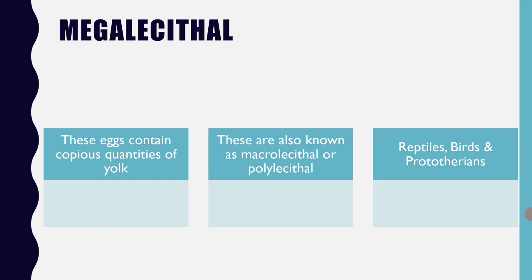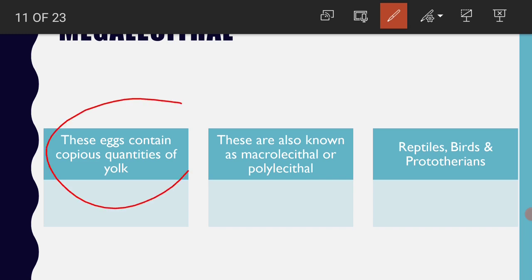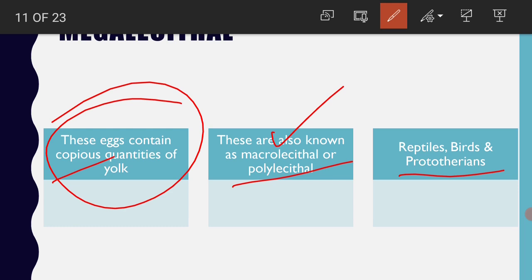Megalecithal eggs are those eggs which contain greater quantities of yolk or copious quantities of yolk. These are also known as macrolecithal, of course, or polylecithal. The best example is the eggs laid by reptiles, birds, and prototherians. Prototherians are the egg laying mammals. So, normally mammals are viviparous, but there is a special category of mammals which are named as prototherians. These are the oviparous mammals. So, the eggs of reptiles, birds, and prototherians contain copious quantities of yolk material.